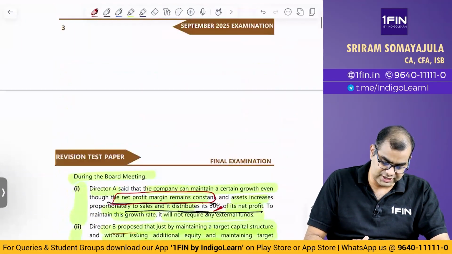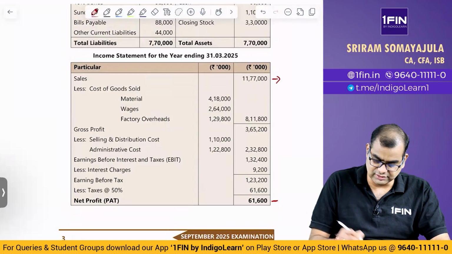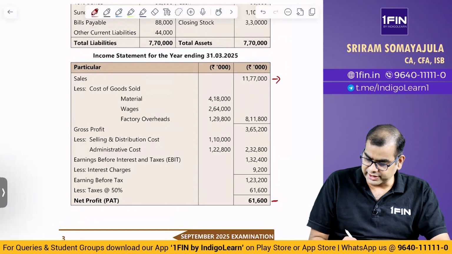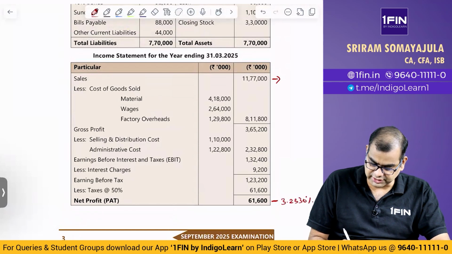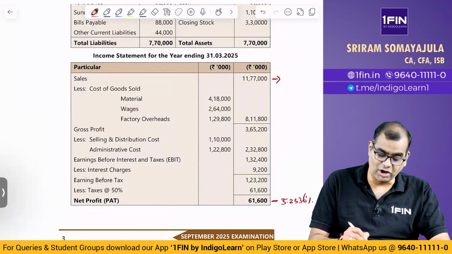And what is net profit margin here? If you see this divided by this, which is 61,600 divided by 11,77,000, you get 5.2336%. This margin is going to remain constant on what?